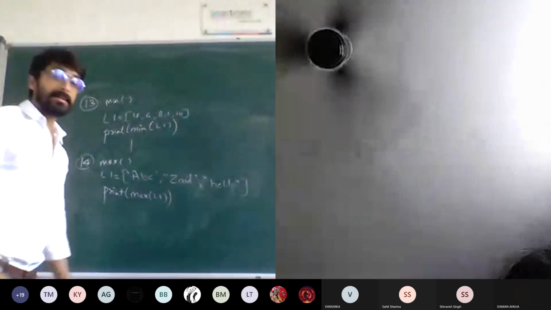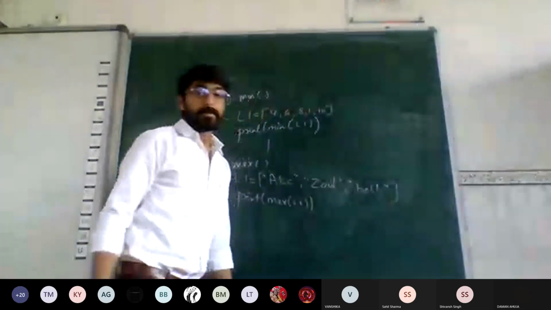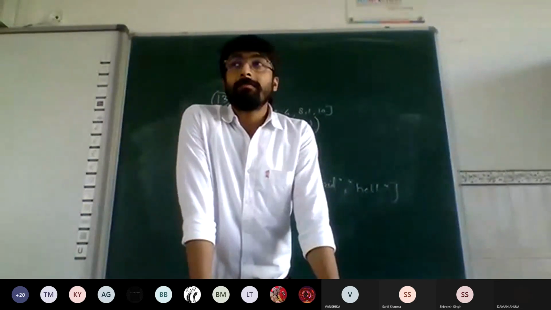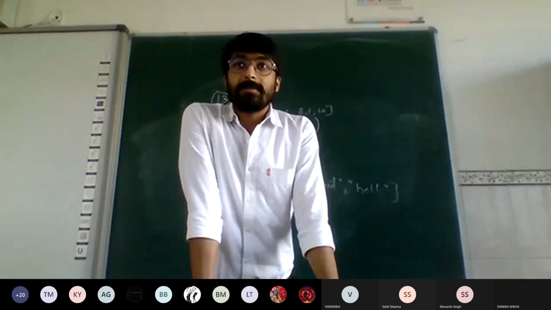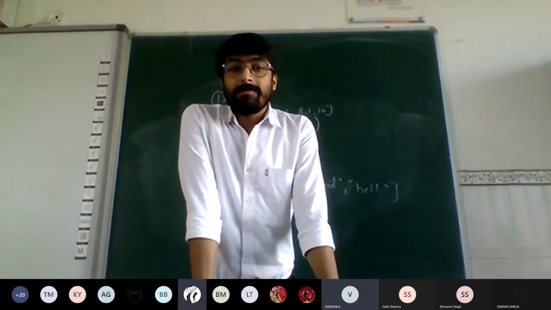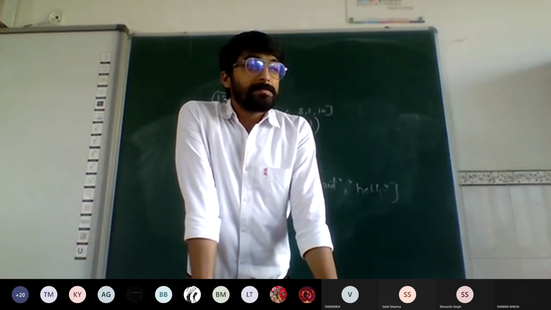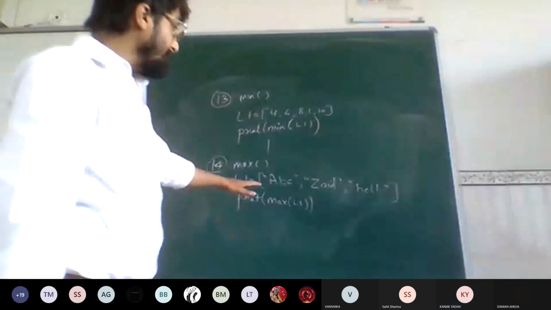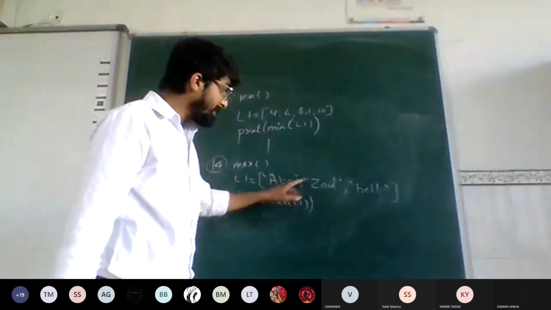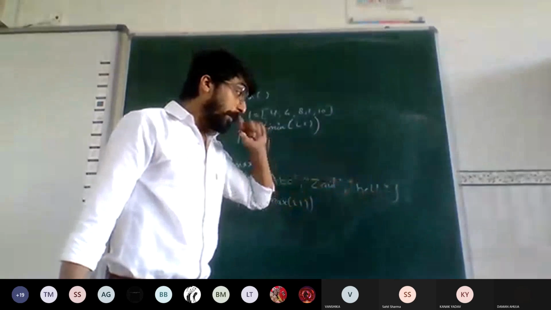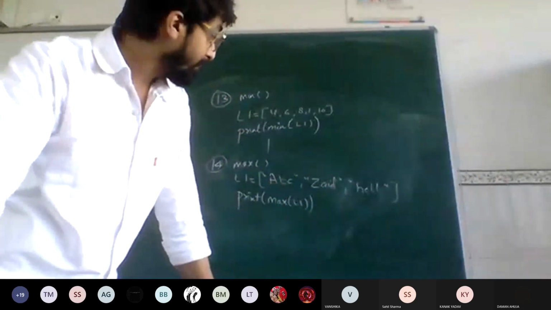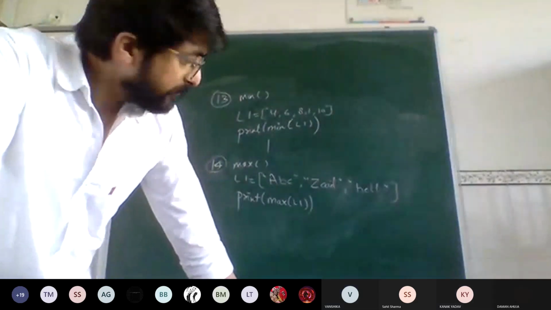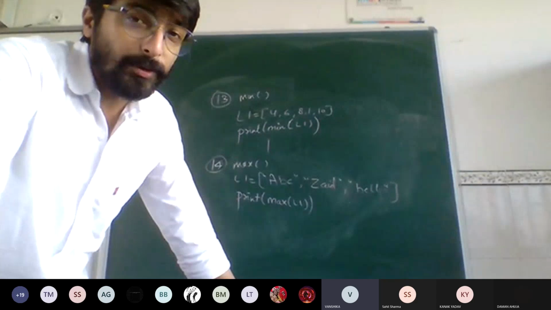It is HELL, right? Yes, Vanshika. Sir, which is the middle element? You have three elements in this list: ABC, capital A, small b c, capital ZAID, and small HELL. Capital ZAID. Yes.